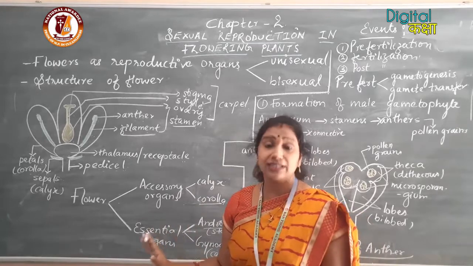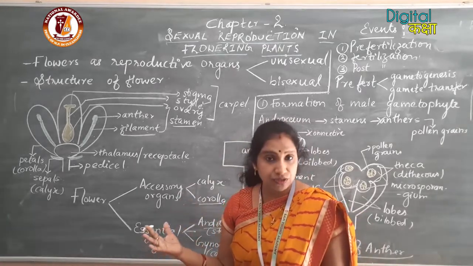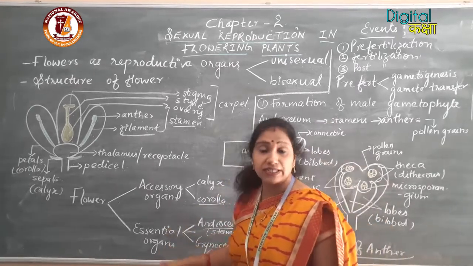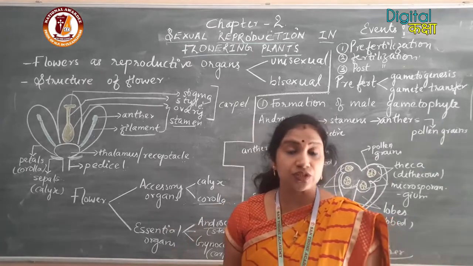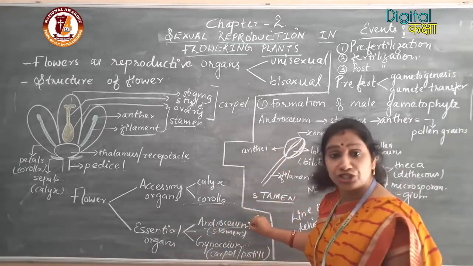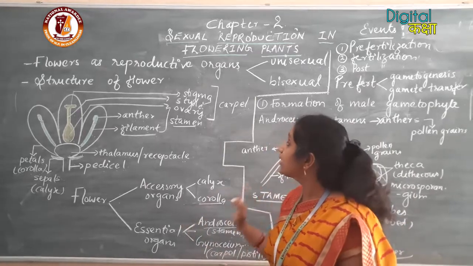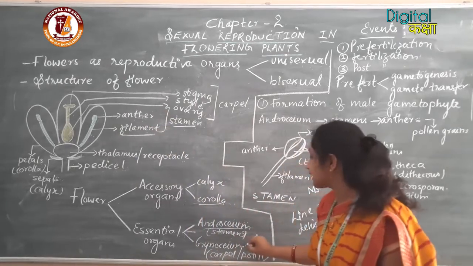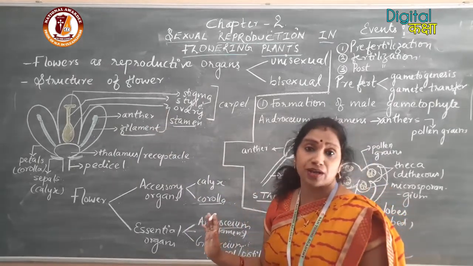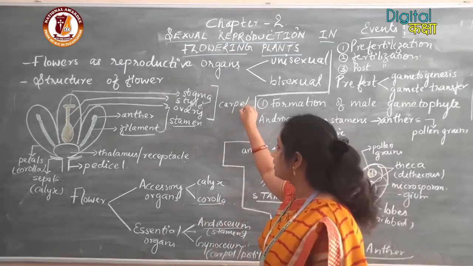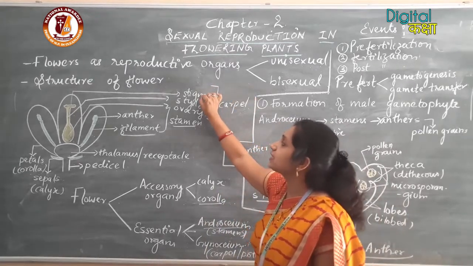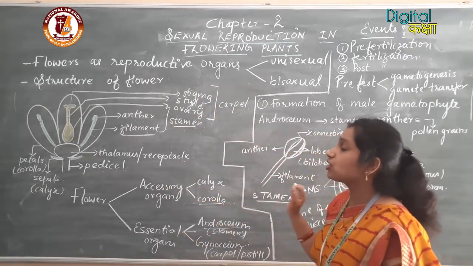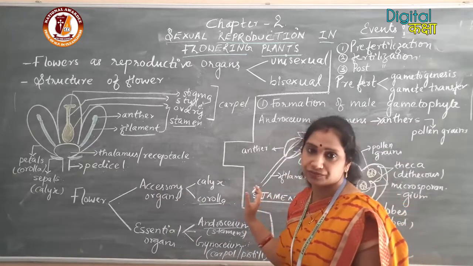So I think you have understood all the parts of the flower, the accessory organs and the essential organs. Accessory organs help in the process of sexual reproduction, that is the calyx and corolla. The essential organs are directly involved in the process of sexual reproduction, that is androecium, which is the male reproductive unit made up of stamens, made up of anther and filament. And second, gynoecium, which is the female reproductive unit made up of carpels, and each carpel is made up of stigma, style and ovary. So, this was about the structure of a bisexual flower.